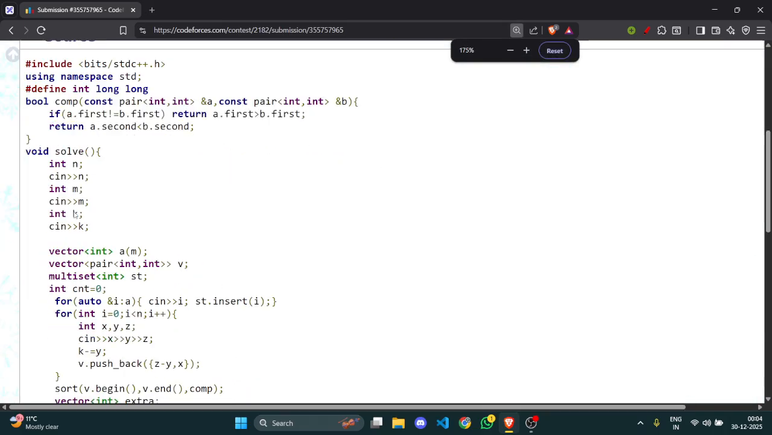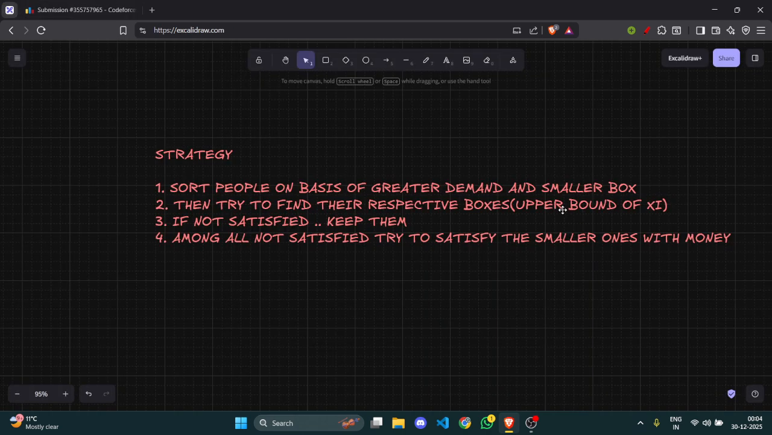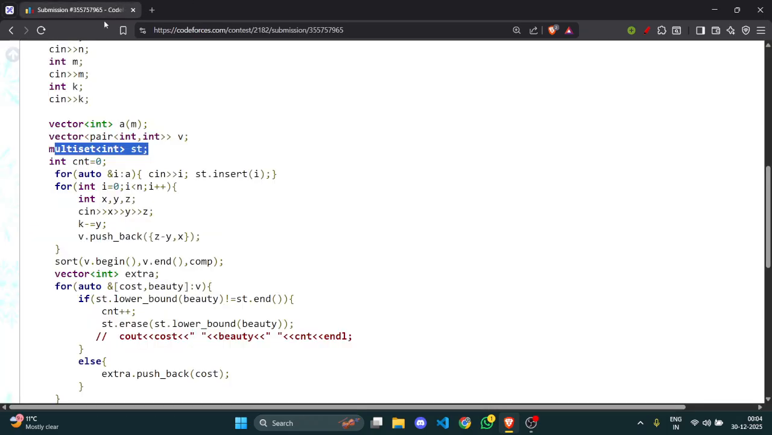The code looks something like this. N, M, K is taken as input. We have a vector of size m, and we have maintained a multiset. What is the multiset for? For finding the lower bound, and I think I have written upper bound here. Yes, it should be lower bound. What is lower bound? Greater than or equal to. So we try to find the lower bound, and for that we have maintained a multiset. We iterate over the A array, take the input and insert them into the multiset.